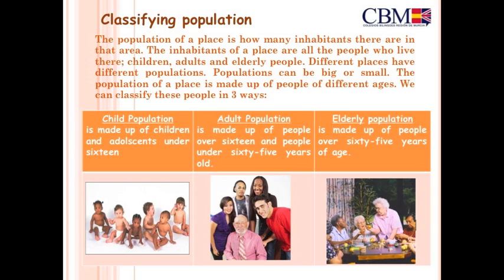Child population is made up of children and adolescents under 16. Adult population is made up of people over 16 and under 65 years old. Elderly population is made up of people over 65 years of age.